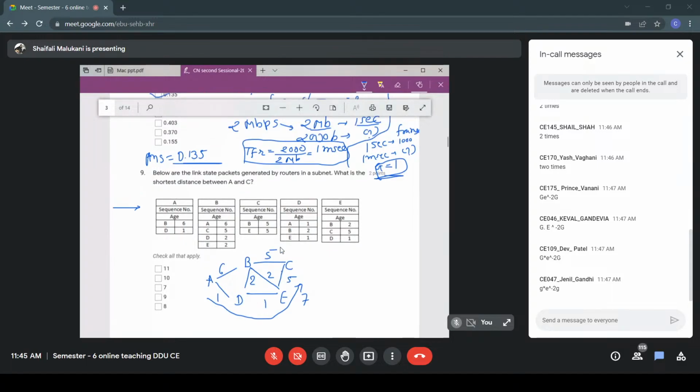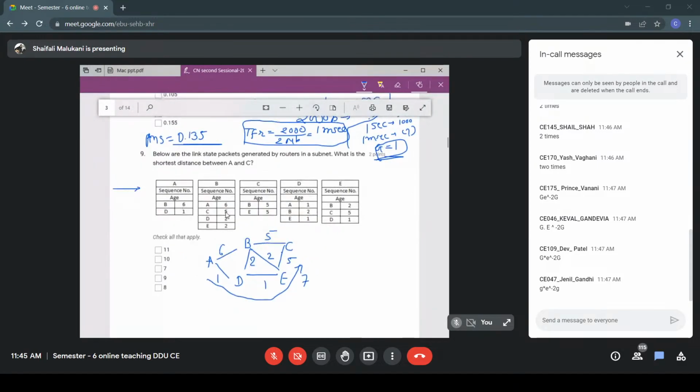Of course, ideally you should apply Dijkstra, but if you are not applying it, that is okay, that is not the question. Whatever method you want to apply to find the shortest path is fine. Right now it was not asked to use any particular method, so you can choose your own way to find the shortest distance. And you will see that the shortest distance is 1, 1, and 5, that is 7. So the answer is 7 here.